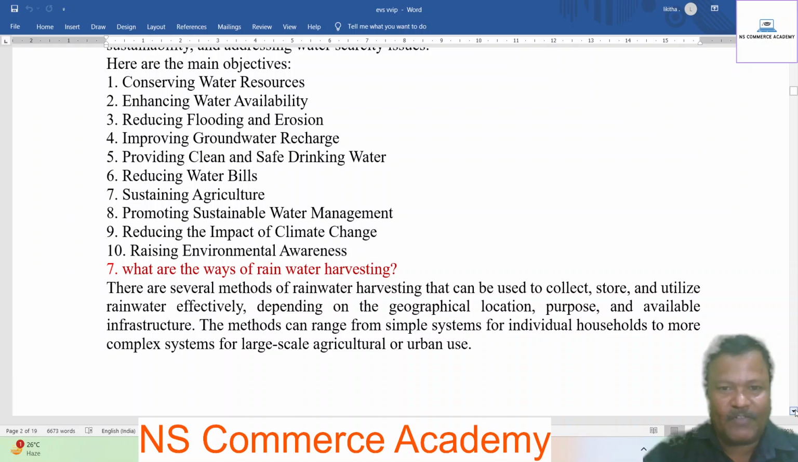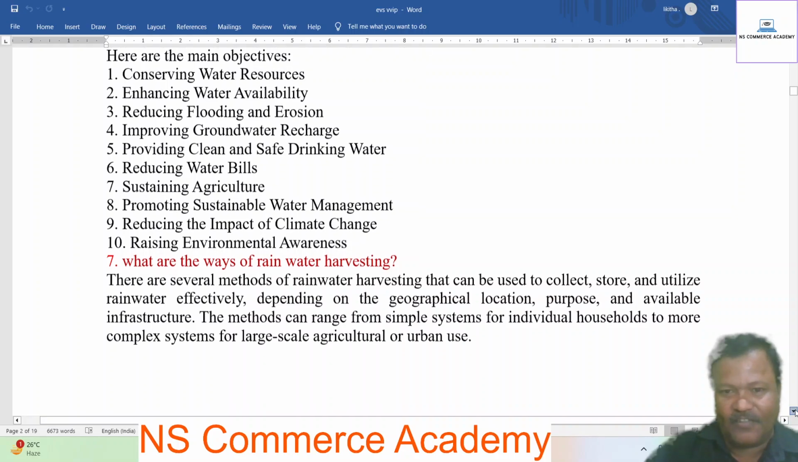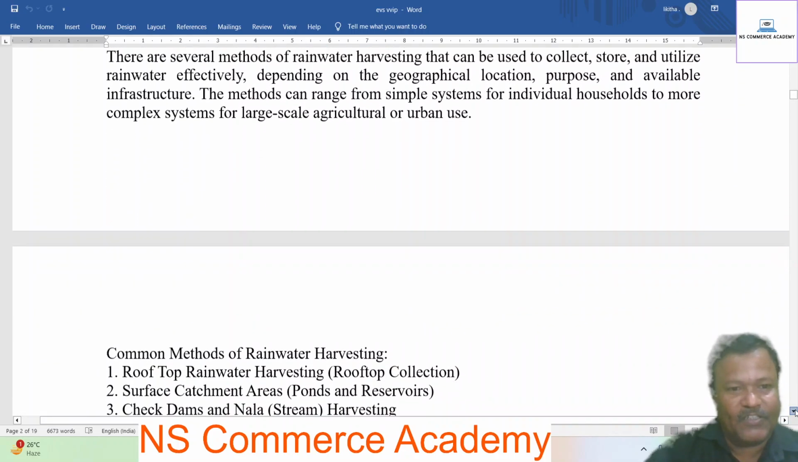There are several methods of rainwater harvesting that can be used to collect, store, and utilize the rainwater effectively. Depending on the geographical location, purpose, and availability of the infrastructure, the methods can range from simple systems for individual households to more complex systems for large-scale agriculture and urban usage.